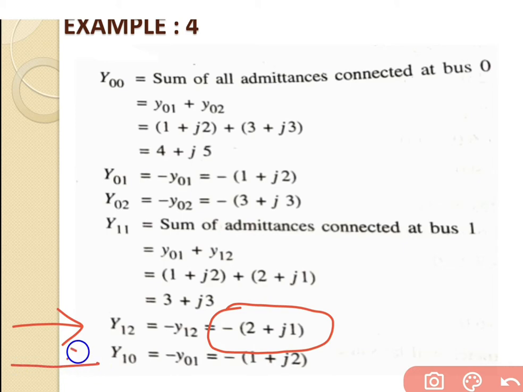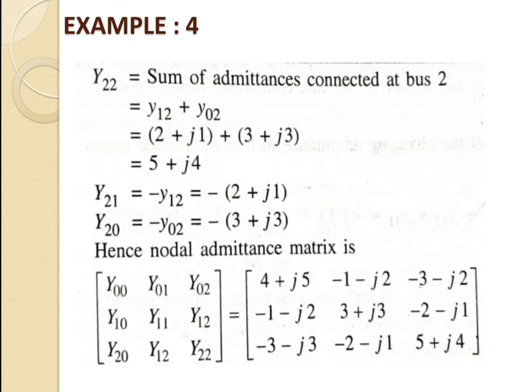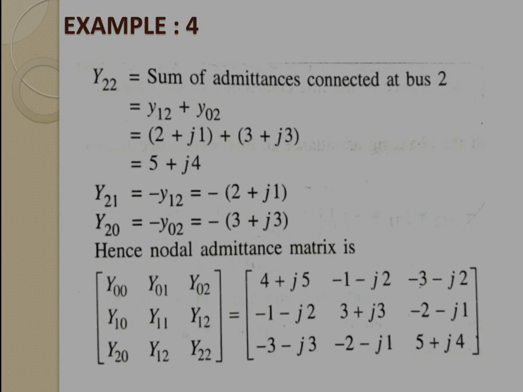Same way we will go for the y10. So y10 that is equal to, we will say that minus y01, that is based on the theory portion. So we will get the answer of minus 1 plus j2. So this is the answer for the self admittance.